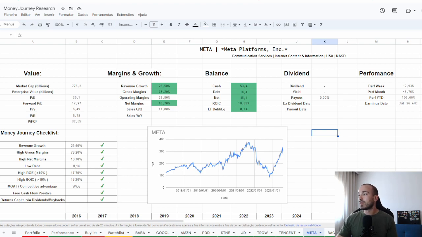First, Meta Platforms. Why does valuation matter? Everyone wants to find the intrinsic value, the fair value of a company, so you can pay less than the company's worth. For example, with clothes or any other item, you always want to pay less than it's worth. Here in the stock market, it's the same.